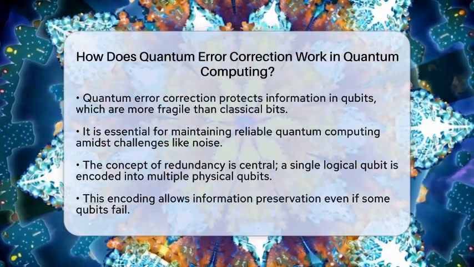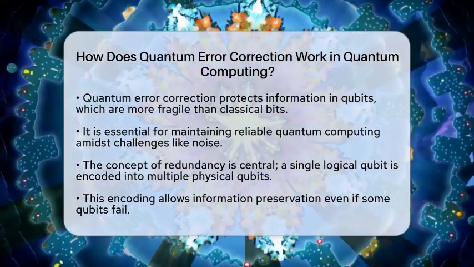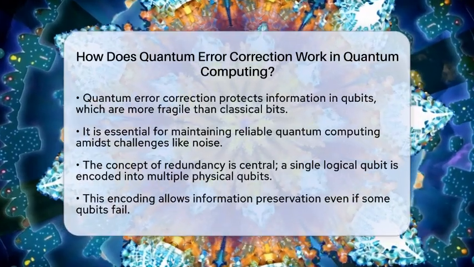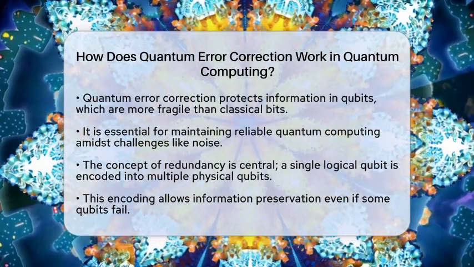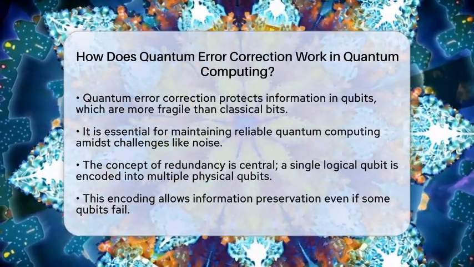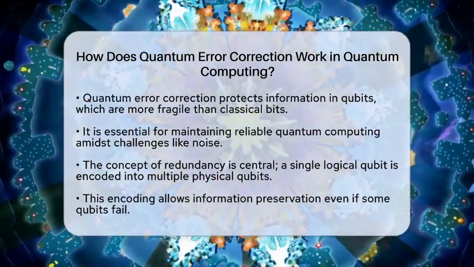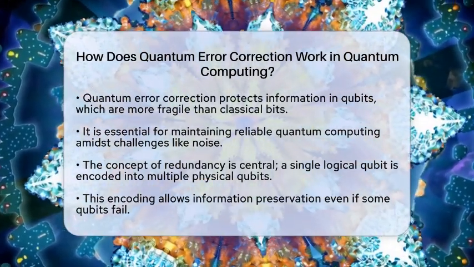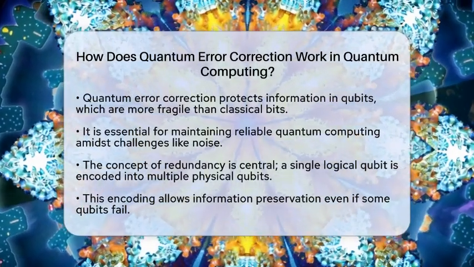Quantum error correction is all about protecting the delicate information stored in qubits. Unlike classical bits, qubits are fragile and can easily lose their quantum state due to noise and other factors. This makes error correction essential for reliable quantum computing.